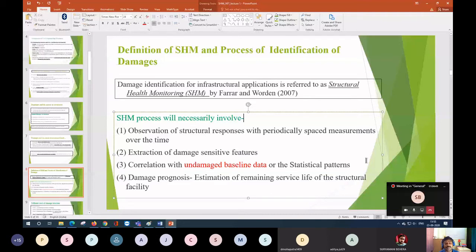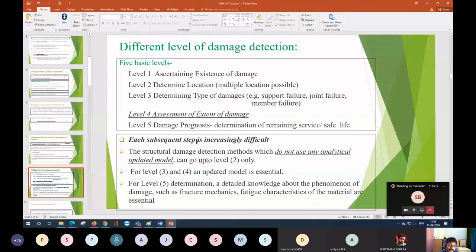You have to identify which numerical model you should employ to get the failure pattern, so that you can say what remaining service life the structure has. Okay, so this is the overall health monitoring we should do. Now, in health monitoring, or you can say in damage detection, we basically have 5 levels.